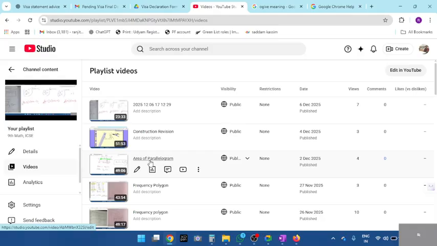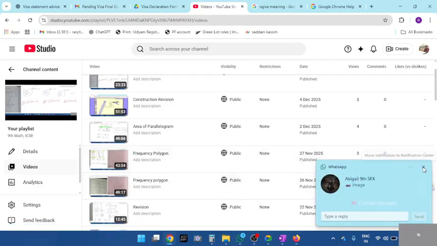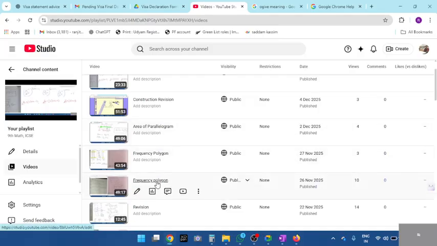Okay, go through this 1 hour class. Area of parallelogram is given. If you want, frequency polygon is also given, right? Can you see frequency polygon, area of parallelogram? Okay, construction. Frequency polygon you will go through. Then we have mean and median. All of you remember mean and median? In mean, how many methods do we have? In mean, the direct method and the assumed mean method.